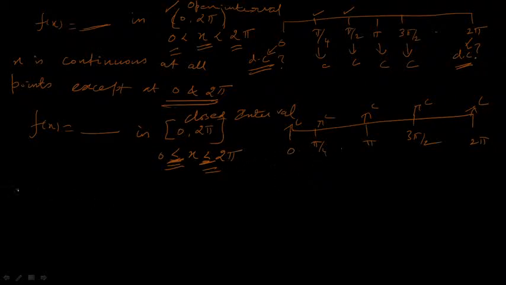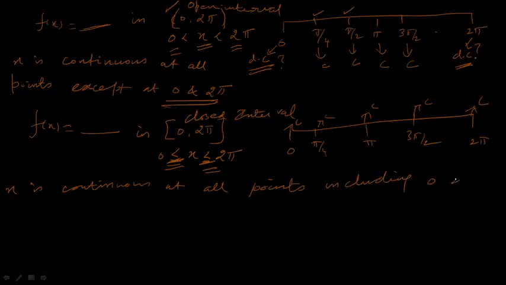So what is the conclusion here? x is continuous at all points, including 0 and 2 pi. So there are no discontinuous points here. Okay, so x is continuous at all points including 0 and 2 pi.